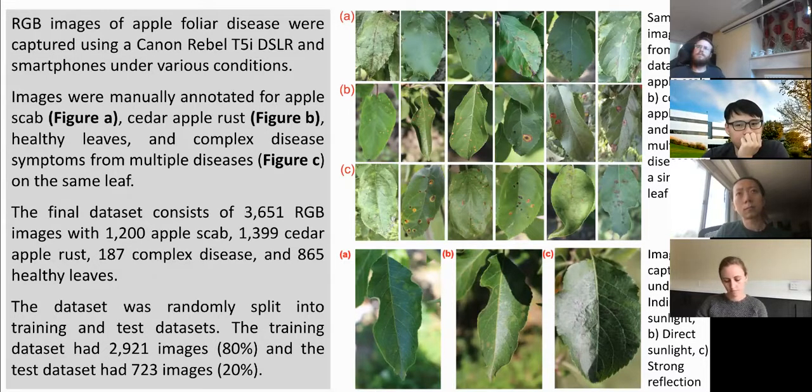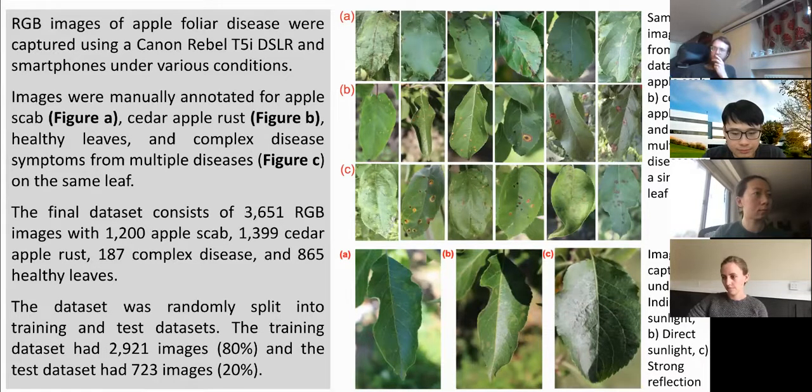Along with that, we also had disease images where we had multiple disease symptoms on the same leaves, because in a natural situation it's hard to expect only one disease symptom on a single leaf, and usually there will be more than one disease symptom or insect damage on the same leaf. In total, we had 1,200 apple scab images, 1,399 cedar apple rust images, and only 187 complex disease images. And along with that, we also had around 865 healthy leaves.